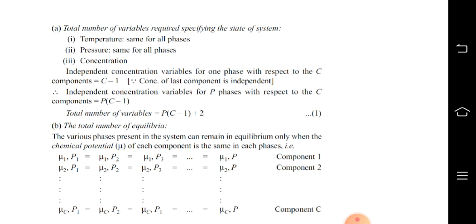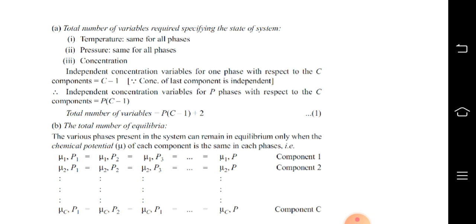Independent concentration variables for P phases with respect to the C components is C minus 1 multiplied by P. So the total number of variables shall become P into C minus 1 plus 2. This can be named as equation 1. Ahead we have the total number of equilibria.